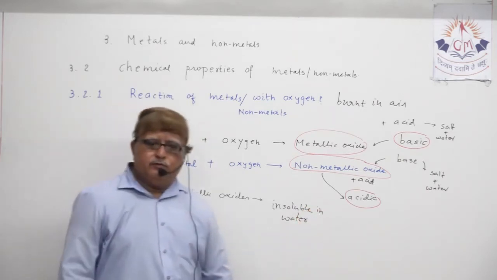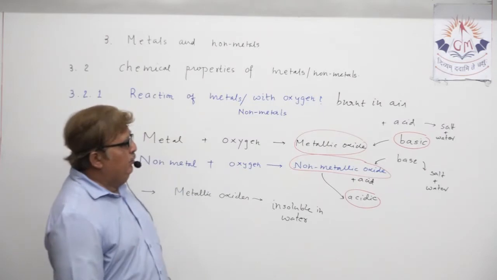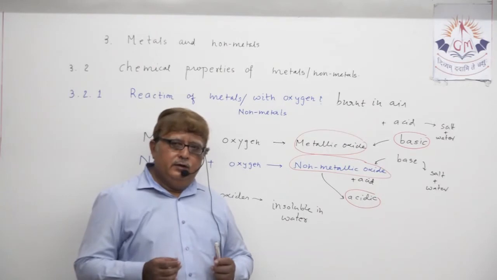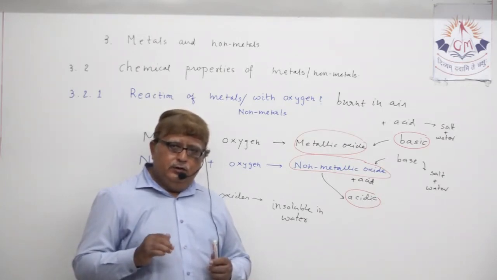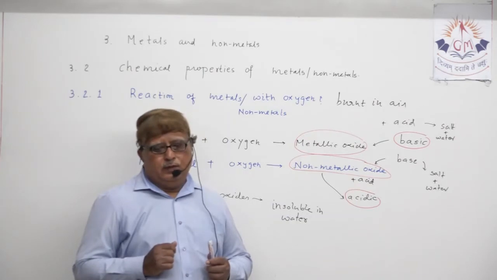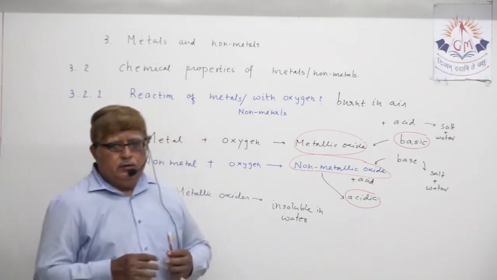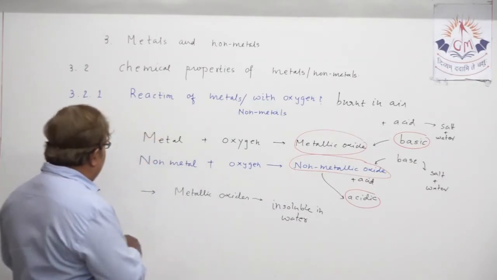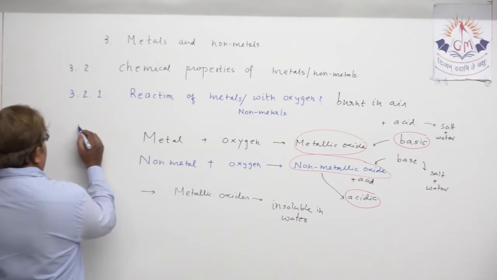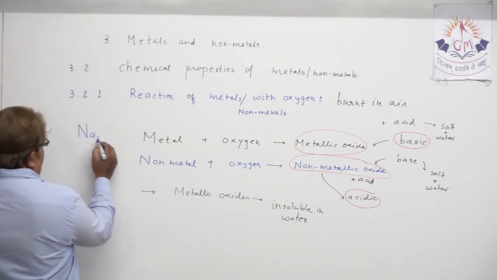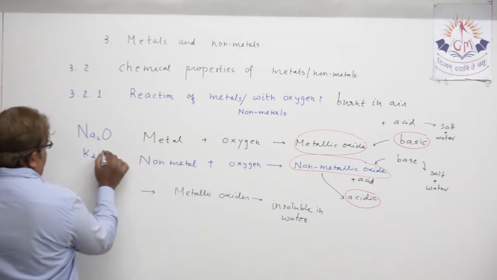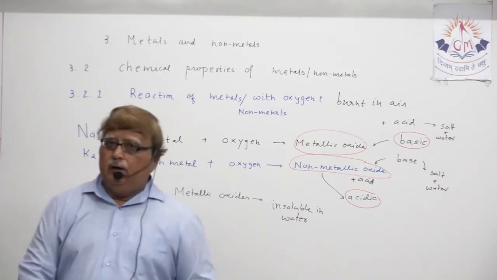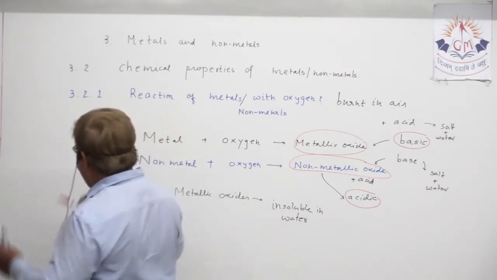Most of the metallic oxides are insoluble in water, but it happens that some of the metallic oxides are soluble in water. Just to mention, sodium oxide, Na2O, and potassium oxide, both metallic oxides, are soluble in water.